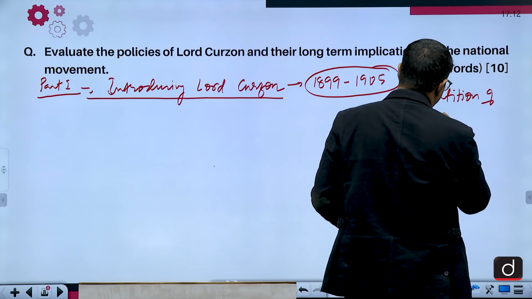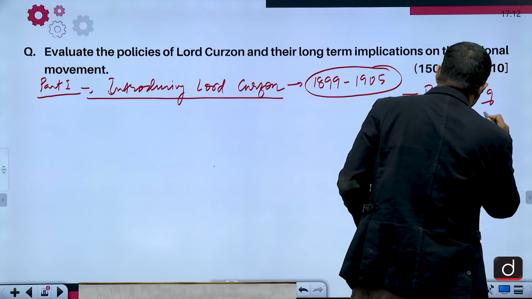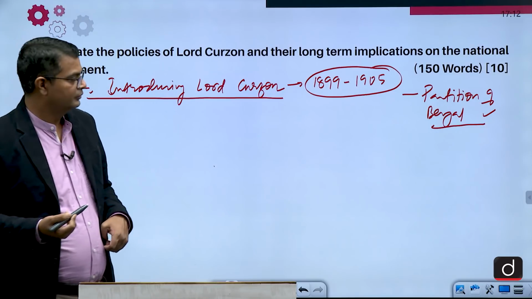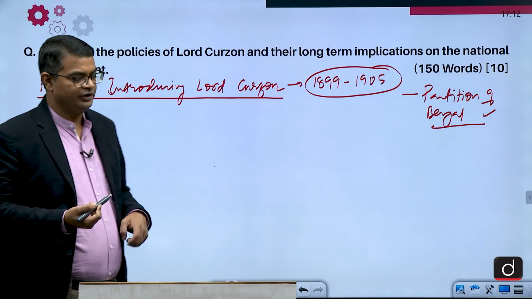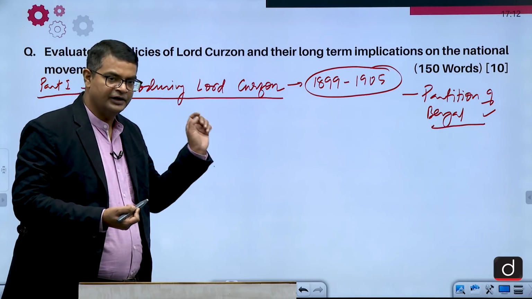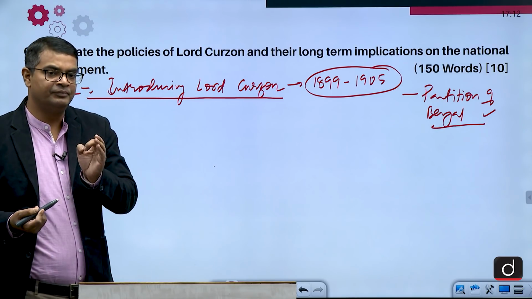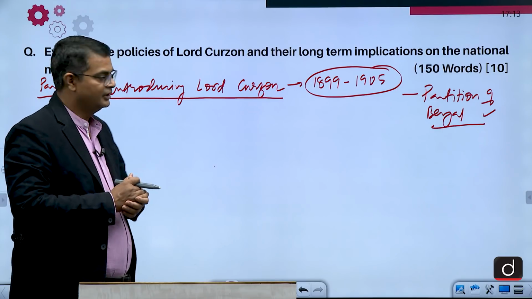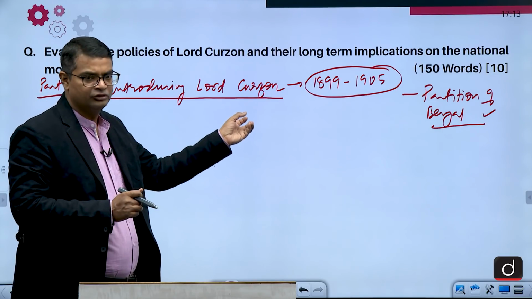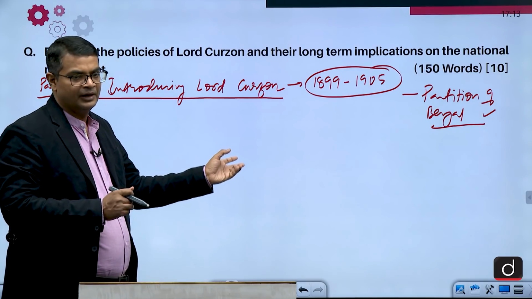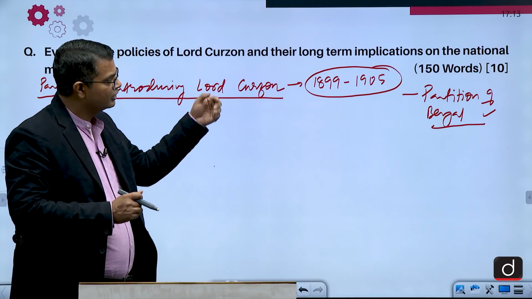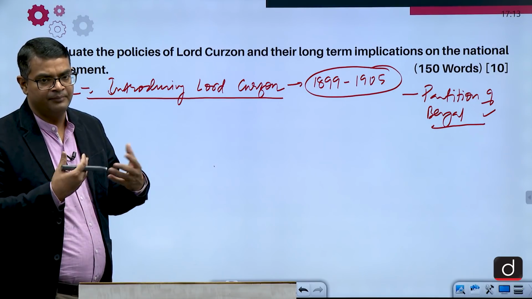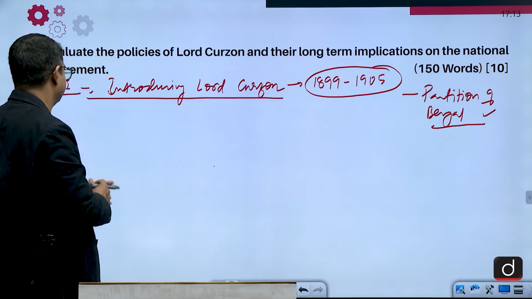Besides the partition of Bengal, he carried out other policies also. In this you need to write that he was a strict imperialist, an imperialist in the strict sense, and just write 2 to 3 lines about Lord Curzon and how his policy paved the way for the Indian national movement or made the national movement very intense.